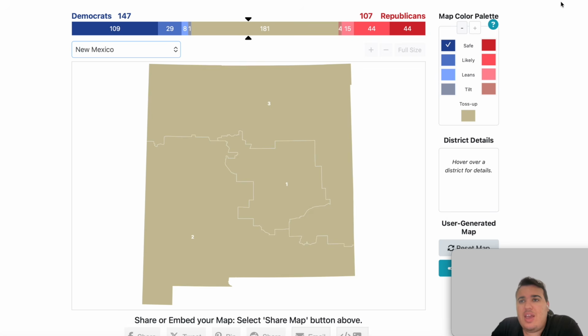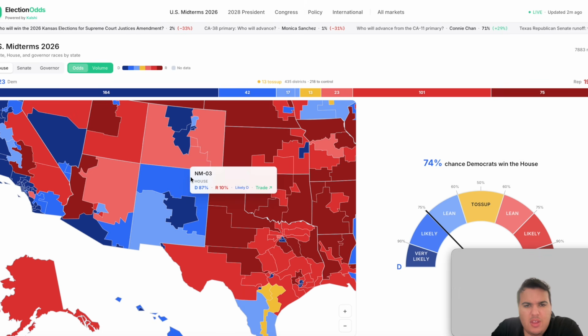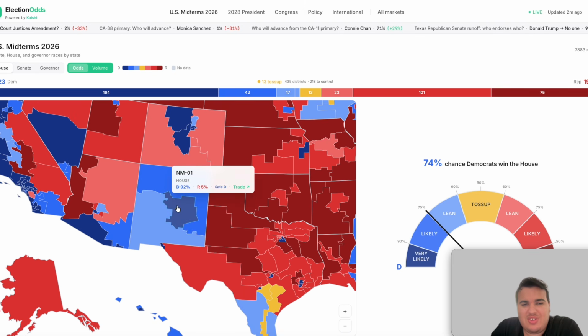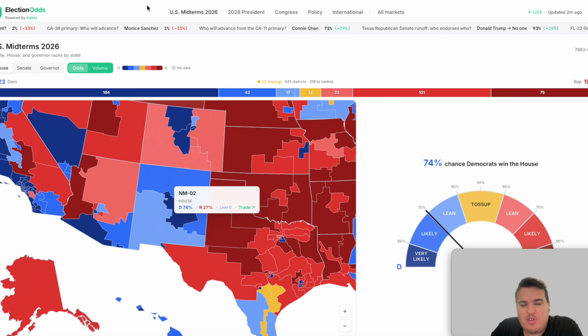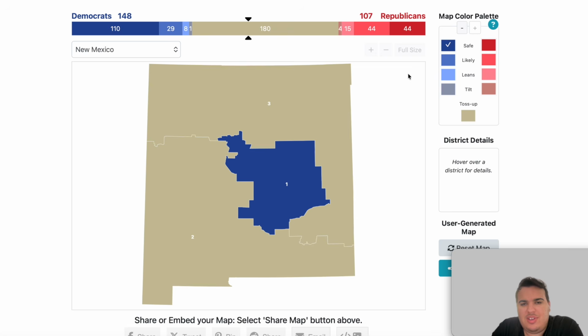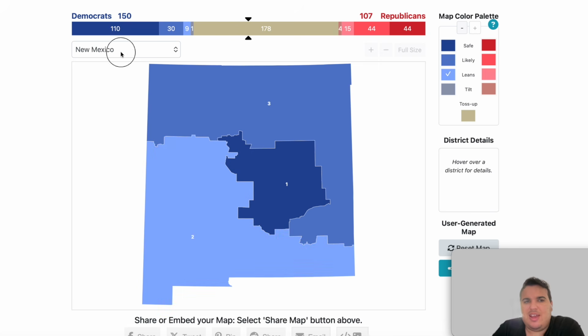New Mexico, only a handful of House seats. The 3rd district is listed for the Democrats, likely Democrat. 1st district is safe Democrat, and then a lean Democrat in the 2nd. That's how New Mexico looks. So we have safe, we have likely, and we have lean in the 2nd there.